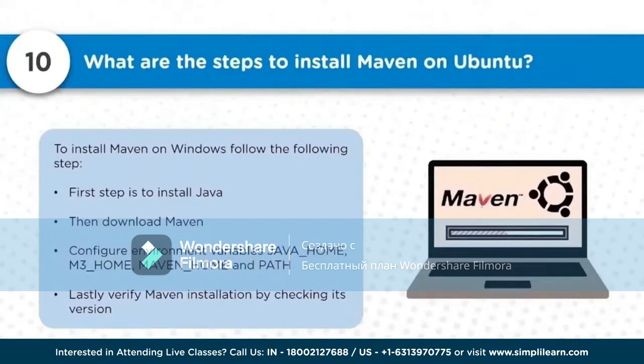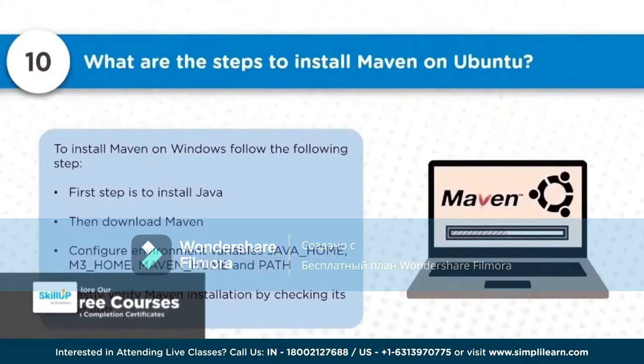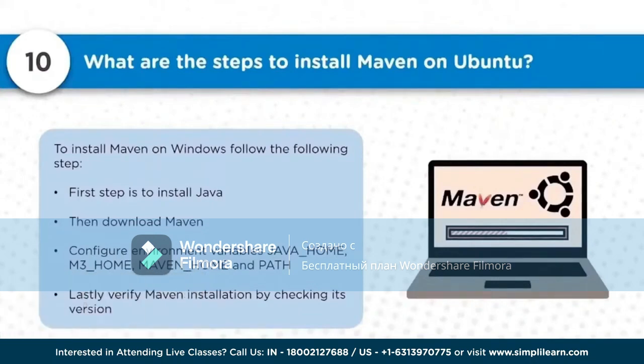Then you have to configure JAVA_HOME, M2_HOME, MAVEN_HOME, and the Path variable. Once all the variables are configured, you will be able to check the version, whether it is correct and whether we are getting the standard version. So that's the main mechanism for configuring Maven on Ubuntu.